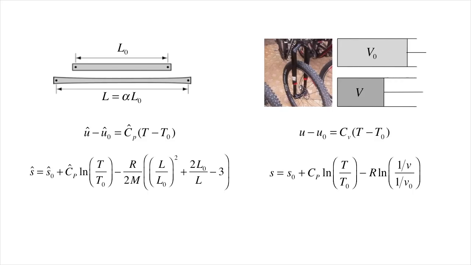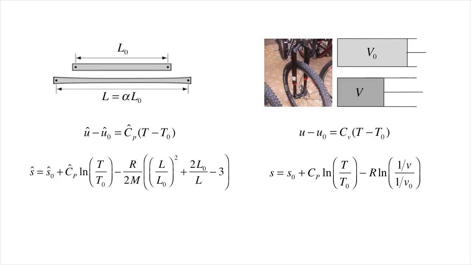If you haven't fully caught on to the analogy yet, here is a comparison of the internal energy and entropy of the stretched rubber band compared to the internal energy and entropy of an ideal gas of constant heat capacity. Unlike a metal spring, neither of these systems can store any potential energy. But both these systems do something that the metal does not. They undergo a reduction in entropy upon being deformed,